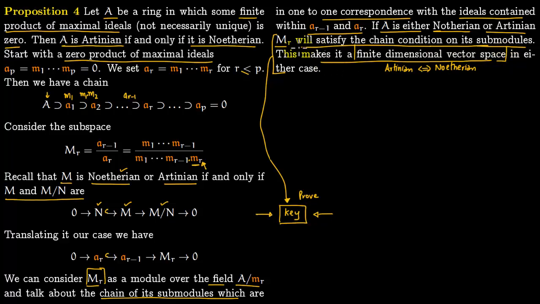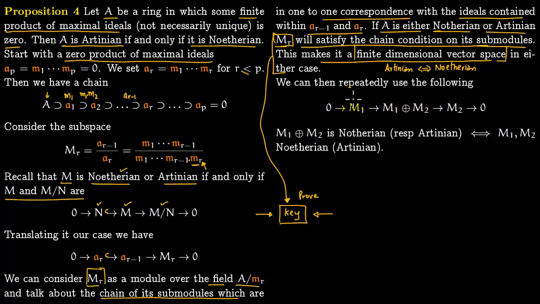So now we know that this MR is both Artinian and Noetherian, and then we can repeatedly use the following. If M1 and M2 are Noetherian, then their direct sum would be Noetherian. If M1 and M2 are Artinian, their direct sum would be Artinian. So this we have showed in the Noetherian case, and the proof will carry over to the Artinian case.